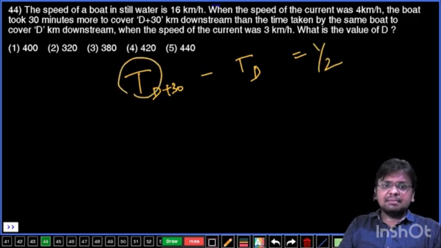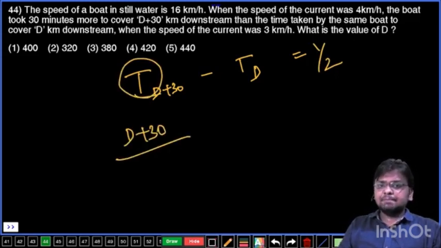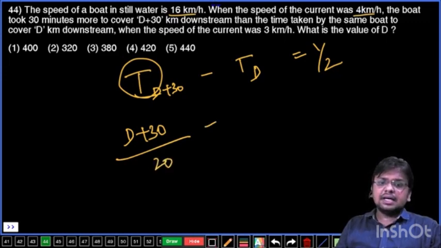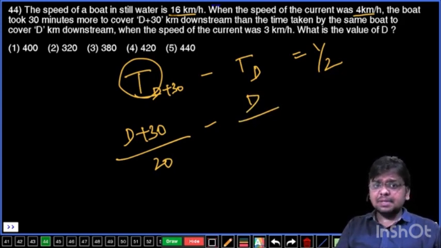Now what is time? Time means distance by speed. Distance is d plus 30 kilometers and speed is the downstream speed. Downstream speed means man speed plus stream speed. Man speed is 16 and stream speed is 4. That is going to be 20, minus. Here the boat is traveling d kilometers only, and downstream speed here also, man speed is 16 and stream speed is 3. That is going to be 19, and that value equals 1 by 2.